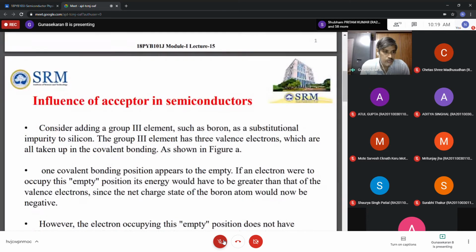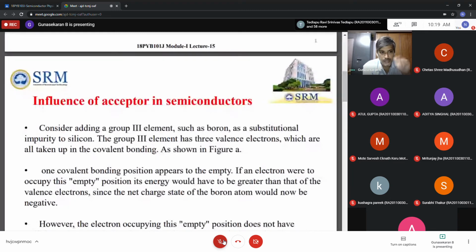So each and every electron creates a vacancy in the valence band. You say that is holes. Do you understand this? Say yes or no? Yes.